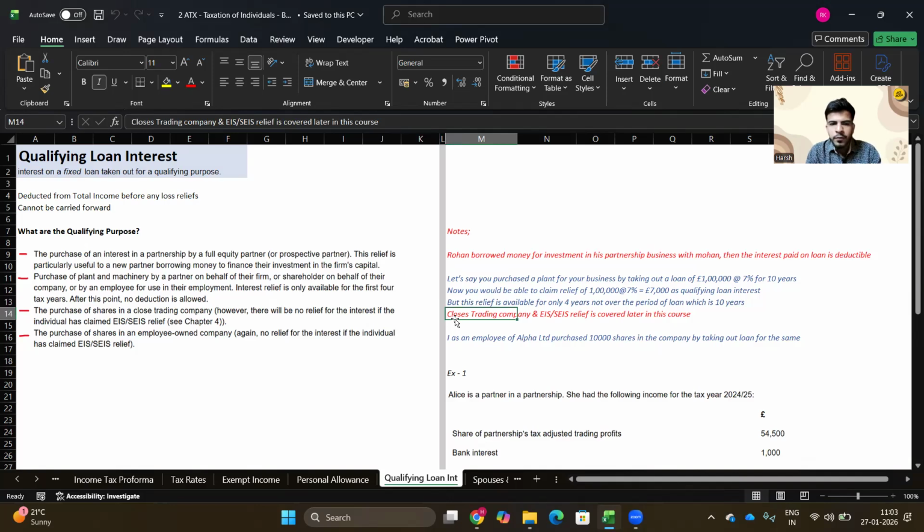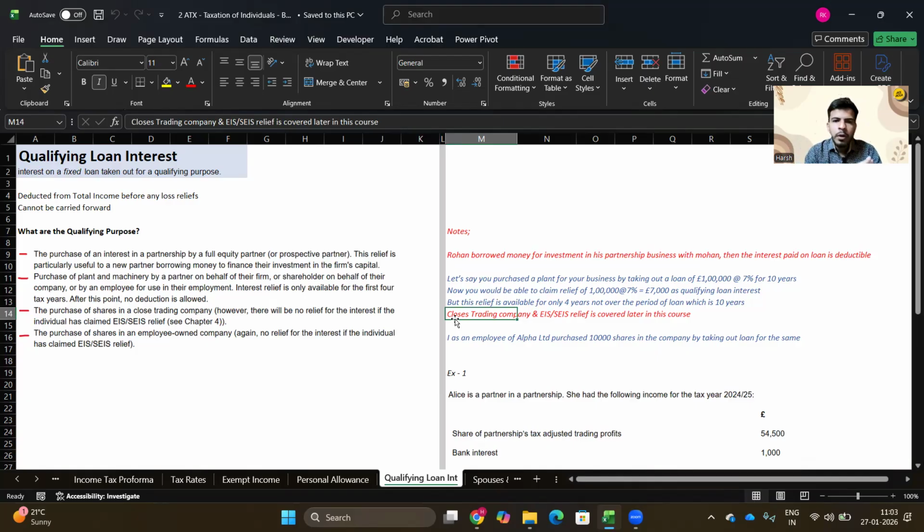Next is purchase of shares in an employee owned company. If a company is employee owned, then the purchase of those shares would again be qualifying loan interest. And the same condition applies: if you have taken EIS and SEIS relief, you won't get this as a deduction. Why is that so? Because you are already taking the relief. You can't have two reliefs on the same thing.